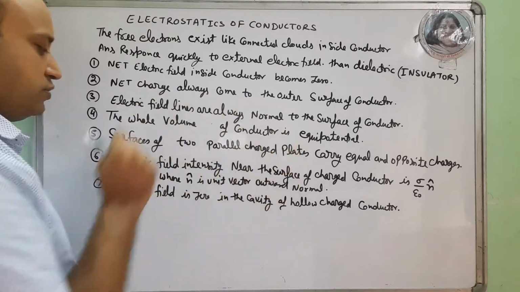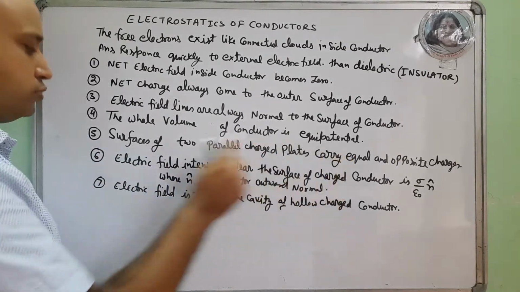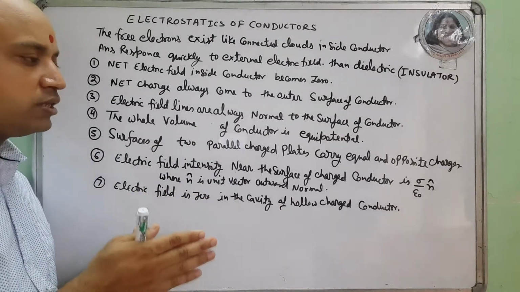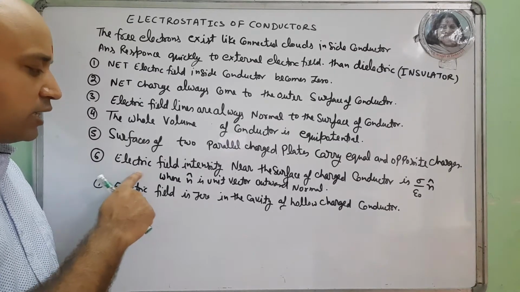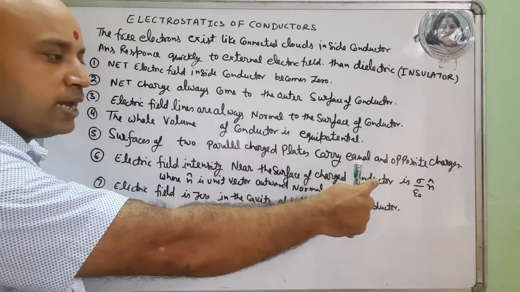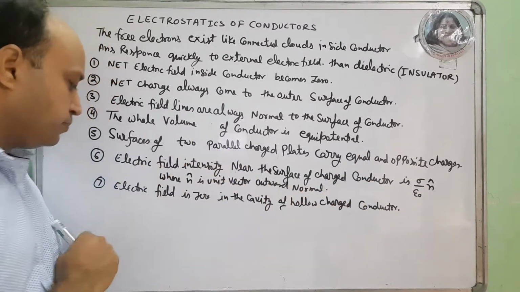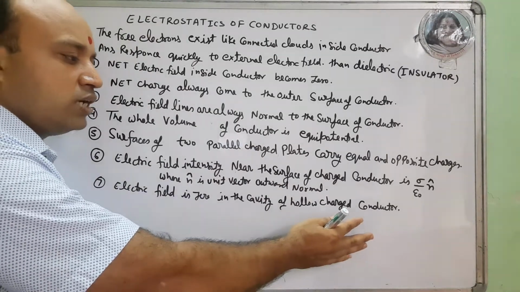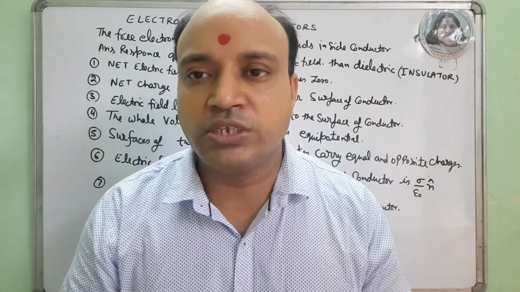Surfaces of two parallel charged plates carry equal and opposite charges, which means whenever two conductors are placed close to each other, they are equally and oppositely charged. Sixth property, electric field intensity near the surface of a charged conductor is given by sigma by epsilon naught n cap, where n cap is the unit vector directed along the outward normal. Electric field is zero inside the cavity of a hollow charged conductor. We will derive these properties one by one.